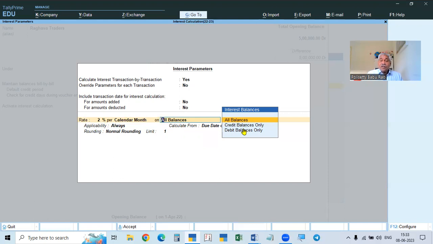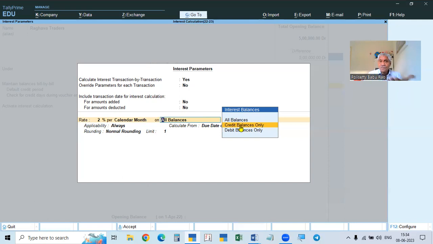Here, when you are selling the goods, the person is a customer, he is a debtor, his account is debited. Now interest also is debited to him. That is, the debit balance is the amount due from him. So only on debit balances you calculate the interest. When you are purchasing, the creditor account will be a credit balance, so on the credit balances you calculate the interest.